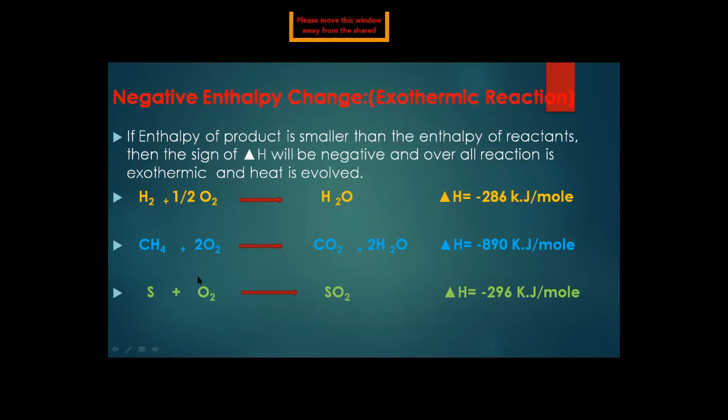All these three examples show how much heat is evolved during a chemical reaction. The quantity of heat released depends upon the type of chemical reaction. So a negative change in enthalpy identifies an exothermic reaction. By the help of the change in enthalpy, either positive or negative, we can identify the type of thermochemical reaction, that is, endothermic or exothermic.